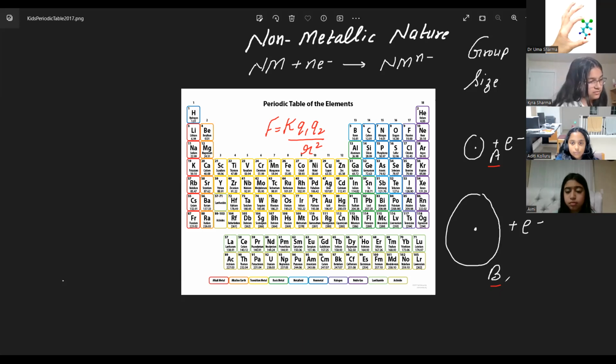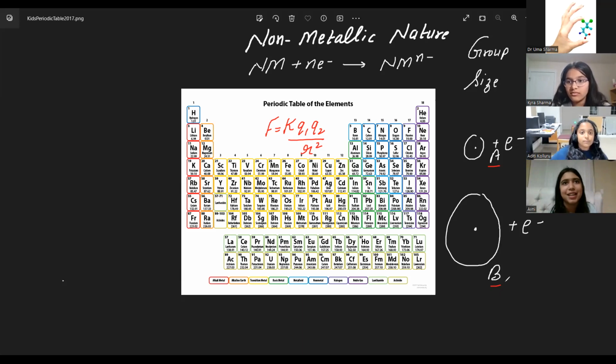Okay, now Avni, your turn. Can you give me a beautiful statement on how the non-metallic character changes down the group and why? Basically, the non-metallic character changes because as you go down the group, the size changes because the number of shells increases. So the screening effect also increases, which is why the electrons aren't attracted more.